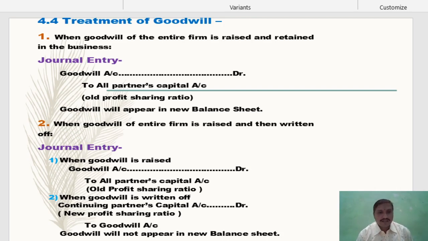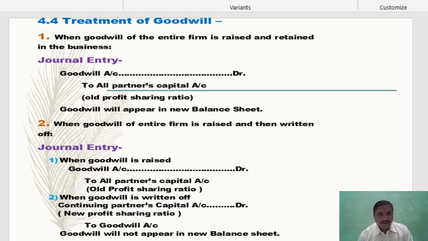Now in the second situation, the goodwill is then written off from business. First goodwill of the entire firm is raised and then written off. Now when goodwill is written off, it is written off by the continuing partners in the new profit sharing ratio. In the above entry goodwill was debited; written off means cancel. So goodwill account is credited and the remaining partners' capital accounts are debited. So the entry will be continuing partners' capital accounts debit, in the new profit sharing ratio, to goodwill account credit.